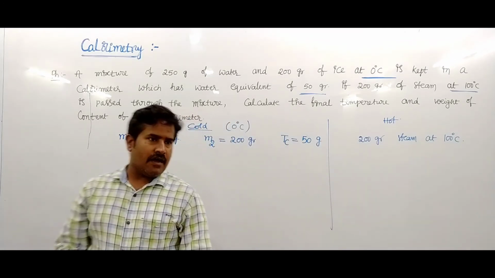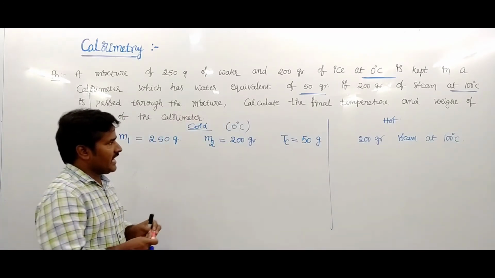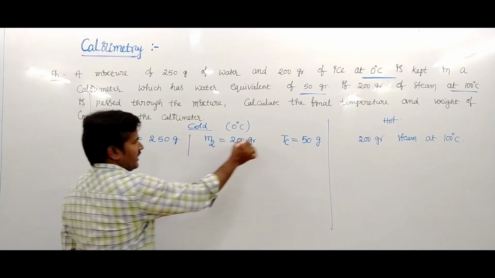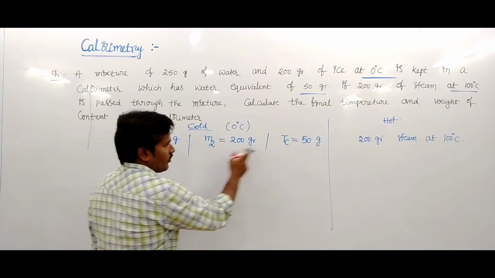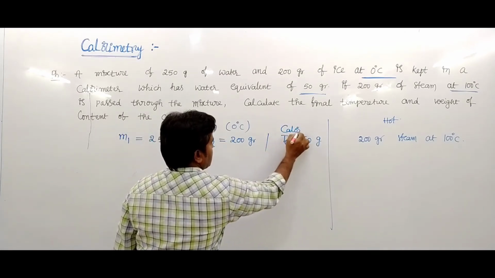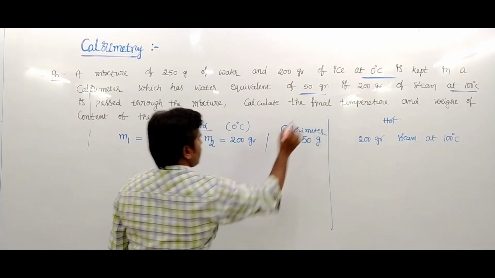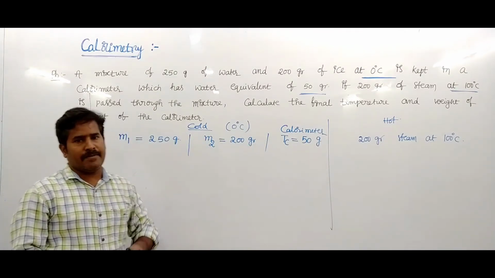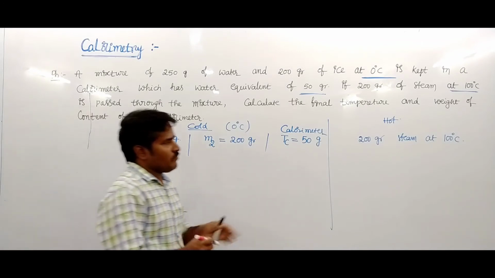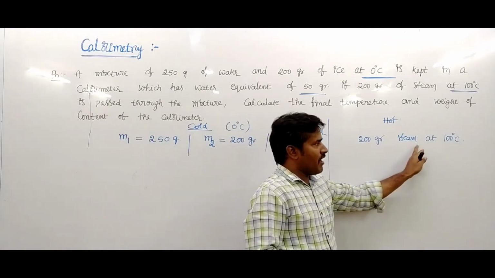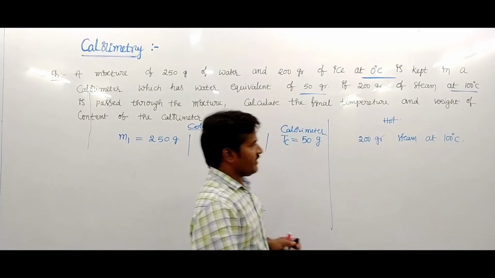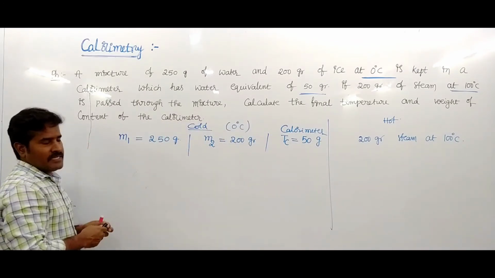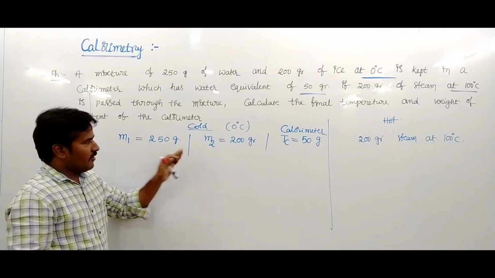Heat lost by the hot body equals heat gained by the cold bodies. There are 3 cold bodies: water of 250 gram, ice of 200 gram, and the calorimeter of 50 gram. And the hot body is 200 gram of steam at 100 degree centigrade. But how much heat is required?